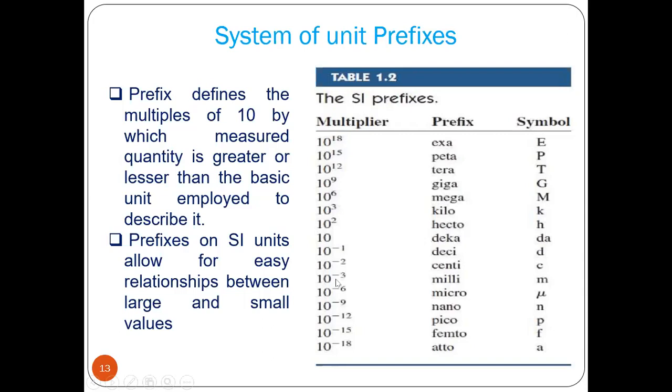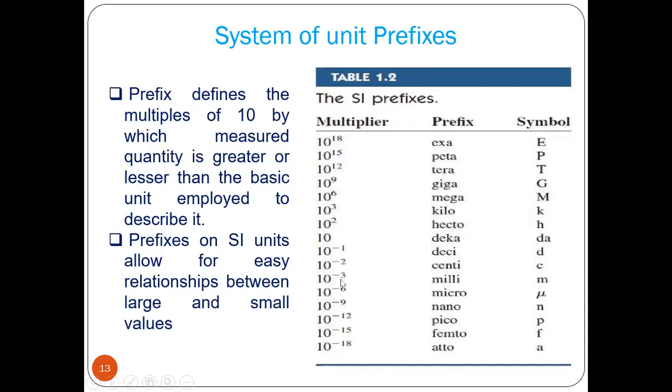Now similarly, 10 to the power minus 3 is milli, 10 to the power minus 6 is micro, 10 to the power minus 9 is nano, 10 to the power minus 12 is pico, 10 to the power minus 15 is femto, 10 to the power minus 18 is atto. So these are the multiplier, prefix and symbol. This you have to remember, because we have to use kilo ohm or, say in time, microsecond, millisecond.